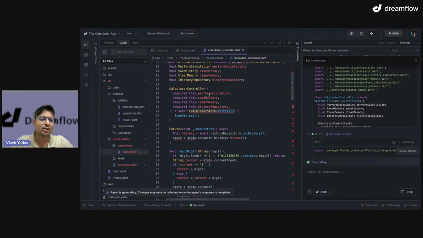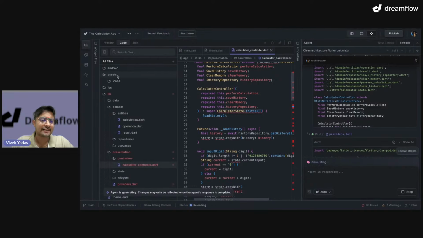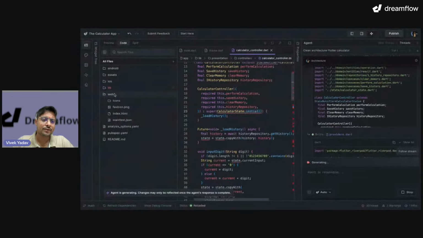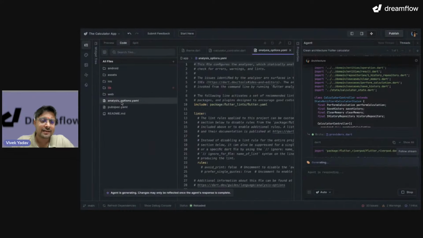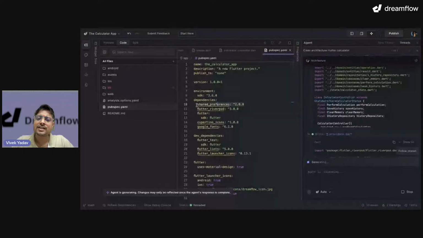Let's have a quick look on the files that are being created. So we have Android folder, perfect. Asset folder for icons and all the other images. iOS folder for iOS application deployment. Then lib folder, web folder for web deployment. Analysis options YML, pubspec.yaml, and readme.md. Let's look at the pubspec. So here we can see shared preference is added, riverpod is added.